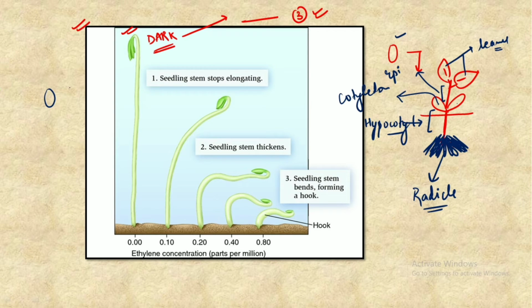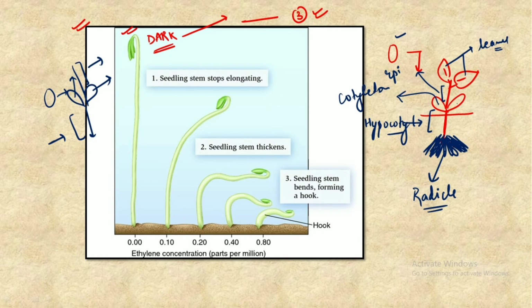First, the seed which gets germinated splits into two. They are known as cotyledons. Depending upon the seed, whether it is a monocot or a dicot, it would split into one or two cotyledons. Below the cotyledons, we have the hypocotyl, and above the cotyledons, we have the epicotyl. So these are the three important structures.